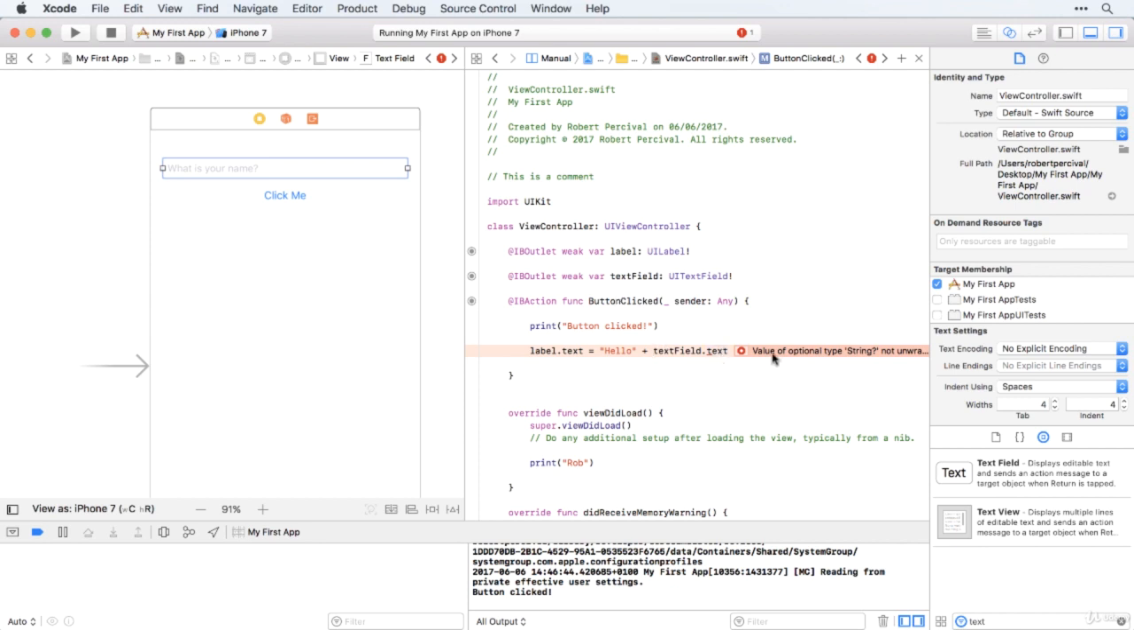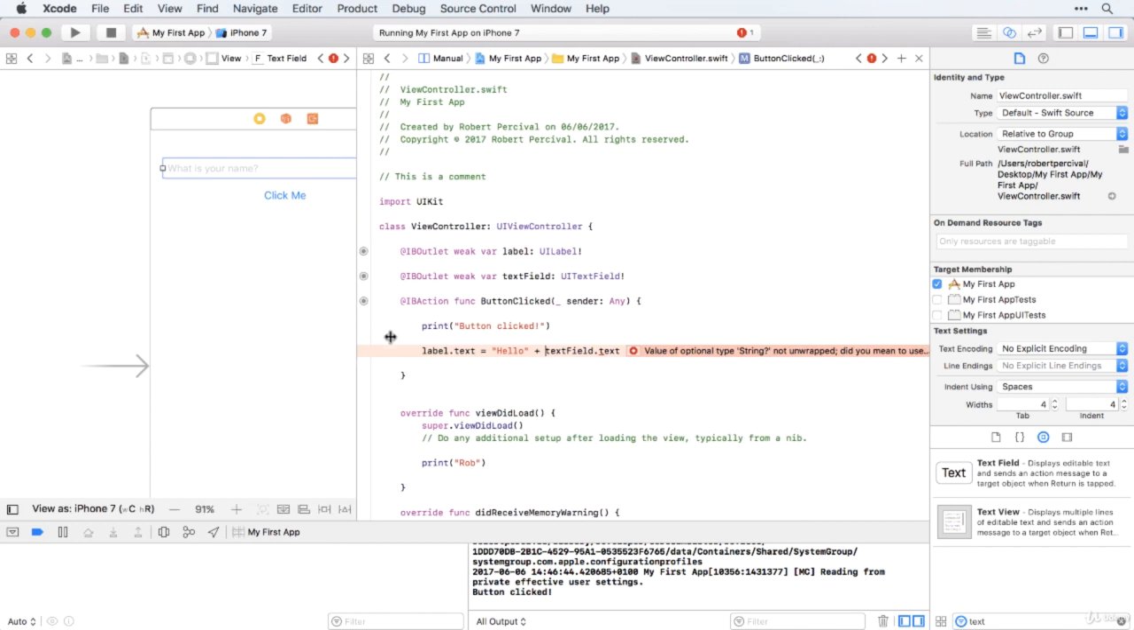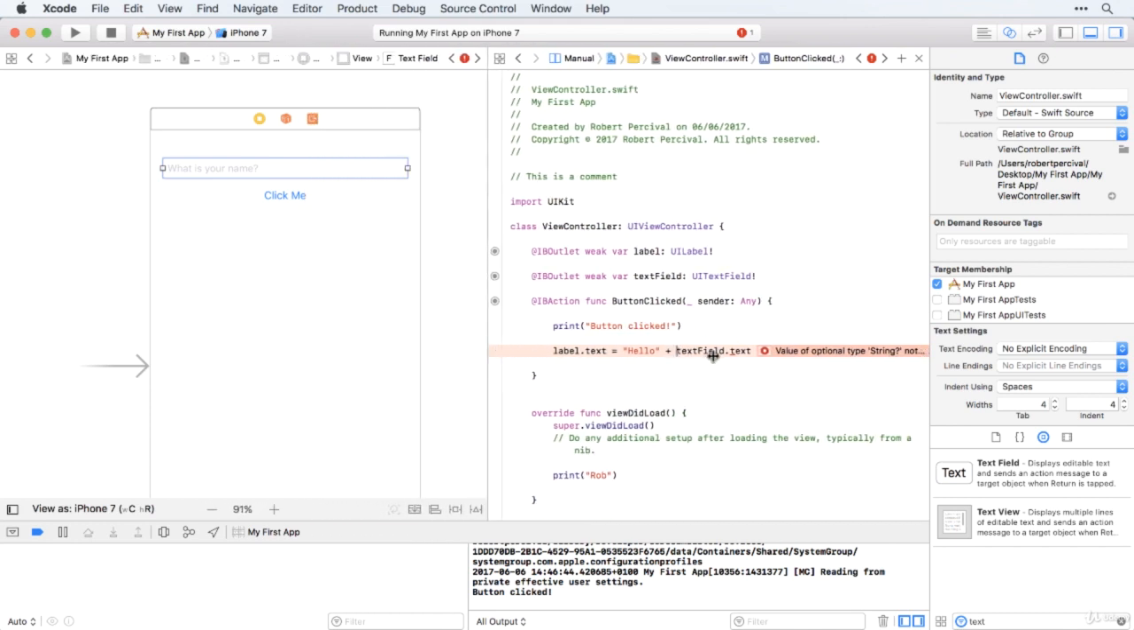And you can see I get a warning there, which if I spread this out all the way, says: value of optional type String not unwrapped. Did you mean to use exclamation mark or question mark? And that's because textField.text might not have a value. There's a chance that it doesn't have a value, and if it doesn't, then the app would crash at this point. So that's why we're getting that error, and there's quite a neat way around that.